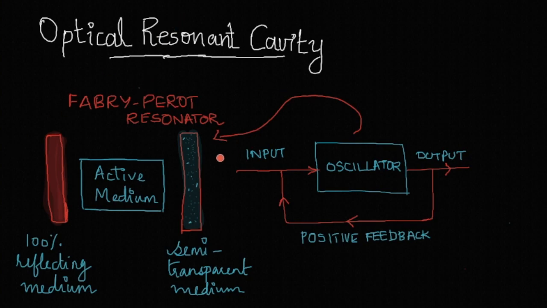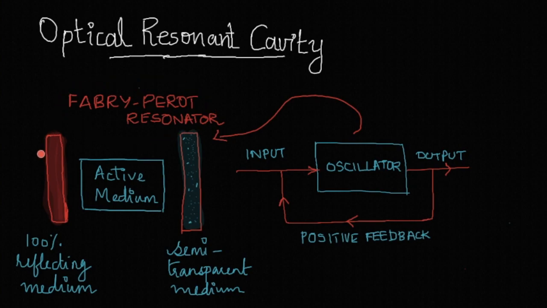Now in the laser, the amplifying medium is the active medium, and it is converted to an oscillator through the feedback mechanism established using the optical resonator. The optical resonator comprises two optically plane parallel mirrors, and it is also known as a Fabry-Perot resonator.